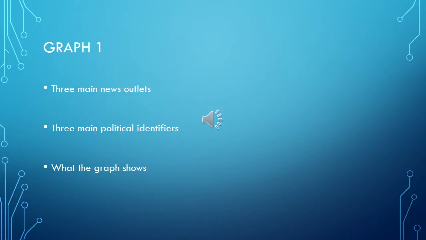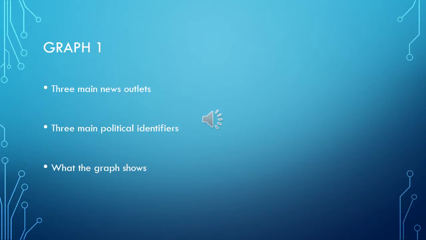So a basic breakdown of the graph there was the three main outlets that were asked in the survey were, of course, CNN, Fox, and MSNBC, and then the three options of political identifiers that the participants could choose from, being Democratic, Republican, and Independents.